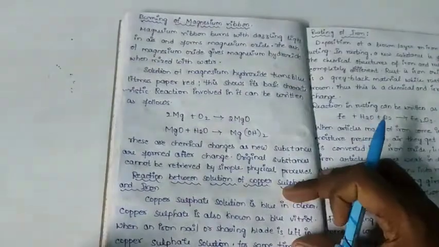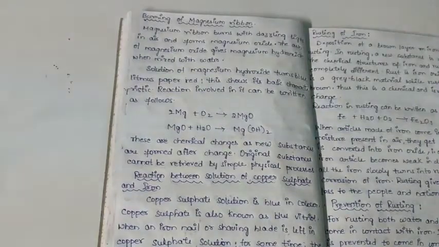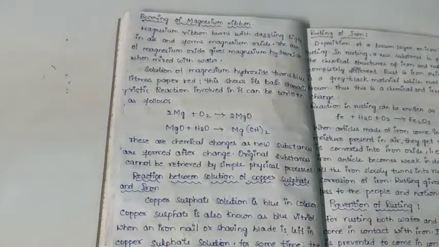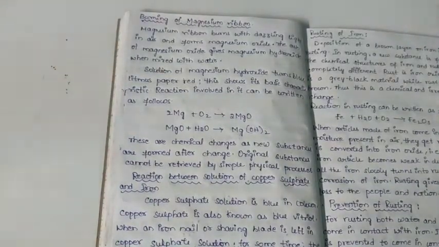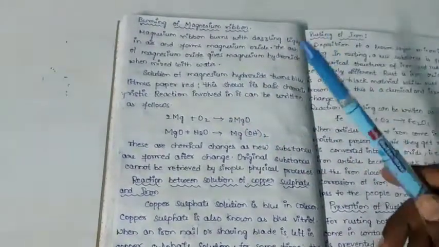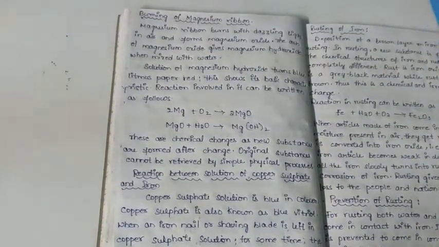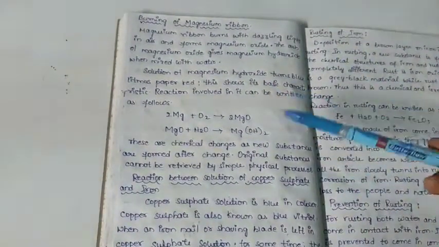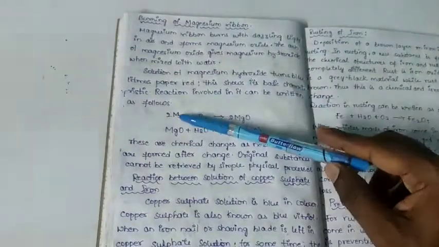Next is burning of magnesium ribbon. When magnesium ribbon burns with dazzling light in air, it forms magnesium oxide. The ash of magnesium oxide gives magnesium hydroxide when mixed with water. Solution of magnesium hydroxide turns blue litmus paper red. In our previous lesson we studied that what turns blue litmus red is a basic substance. So the solution of magnesium hydroxide is basic here.